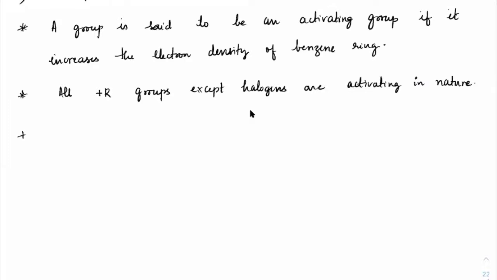Got it? Next, any alkyl group, any aryl group, which means any benzene connected to another benzene, and vinyl group are also activating in nature.